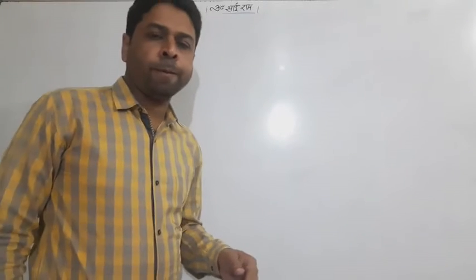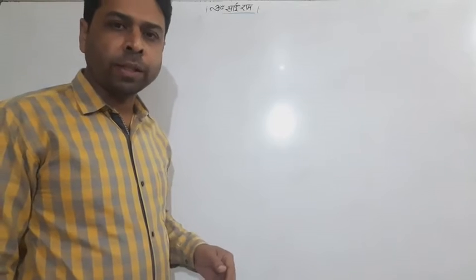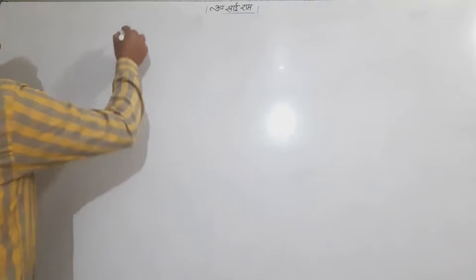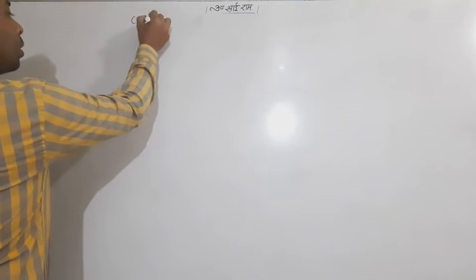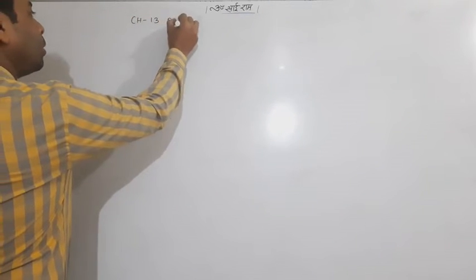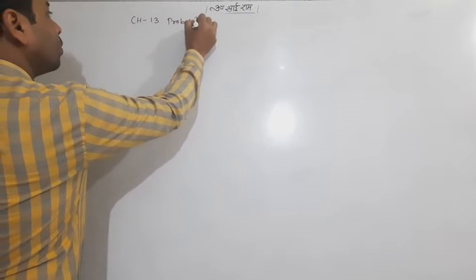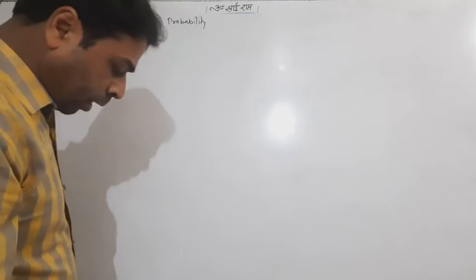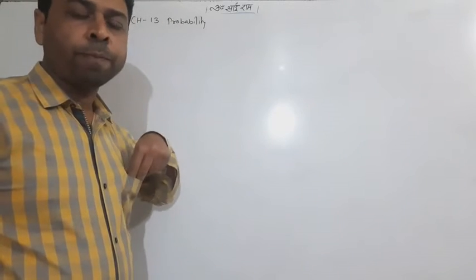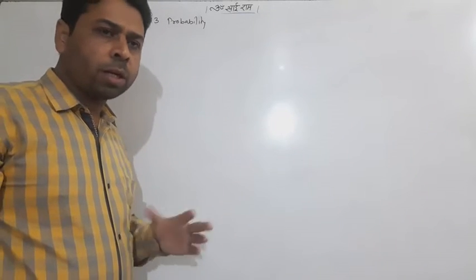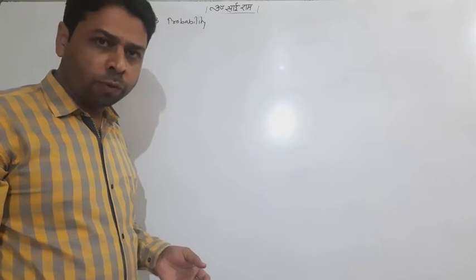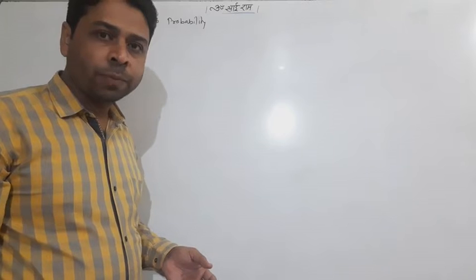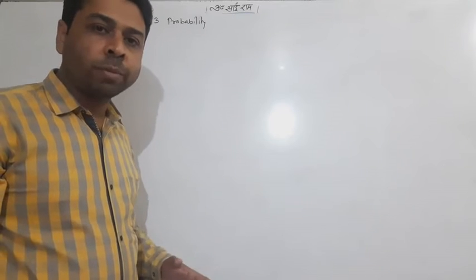Morning, students. Today we'll start the final chapter of class 12th, which is probability. Chapter number 13, I think. Before starting the chapter, I want to tell you that according to the new syllabus, lots of portion has been reduced from this chapter. It actually contains 5 exercises, but the last 2 exercises have been eliminated.